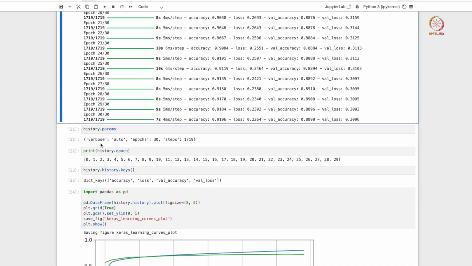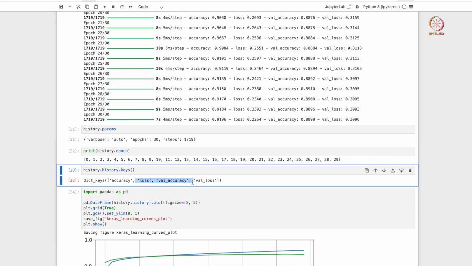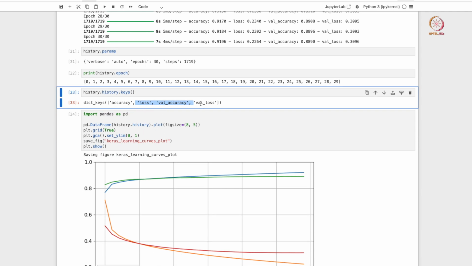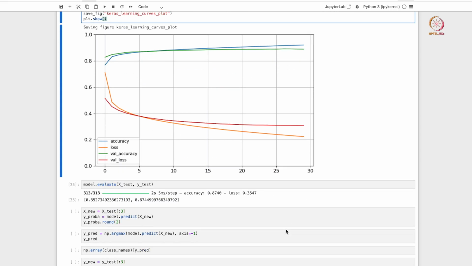You see that history parameters tell you the number of epochs was 30 and the number of steps per epoch is about 1700. It also tells you how many epochs it has seen and what kind of values it stores: accuracy, loss, validation accuracy and validation loss. We can then convert that into a standard data frame here, and we are plotting the training accuracy and training loss as well as validation accuracy and validation loss. In general you expect the accuracy terms to increase and the loss terms to decrease with increasing training. You see that the validation loss is still tapering; it has not reached its minimum yet.